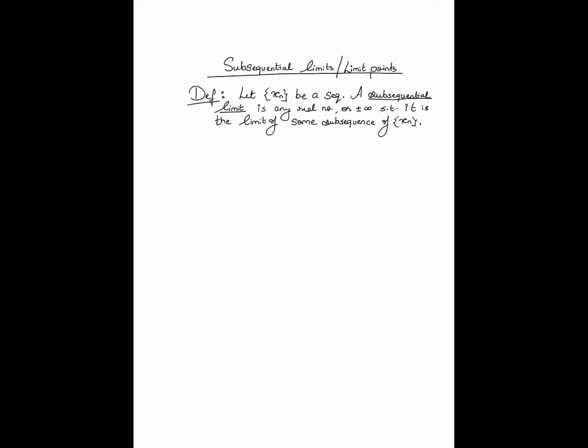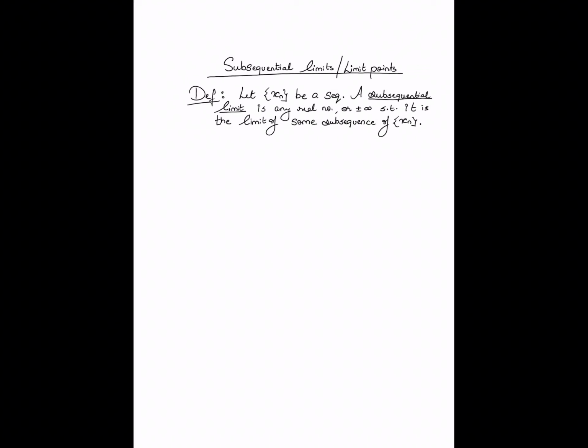Once again, subsequential limits are essentially limits. A sequence may have multiple subsequential limits. A real number or plus infinity or minus infinity is a subsequential limit of a certain sequence if you can come up with a subsequence of that sequence which tends to that number or plus infinity or minus infinity.